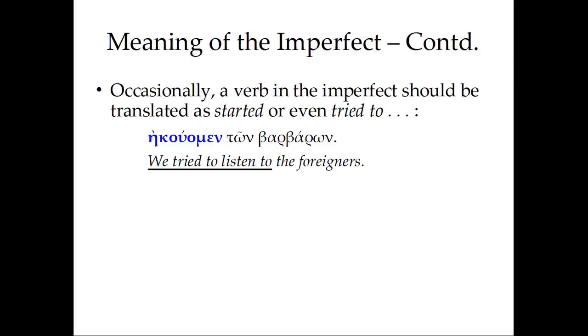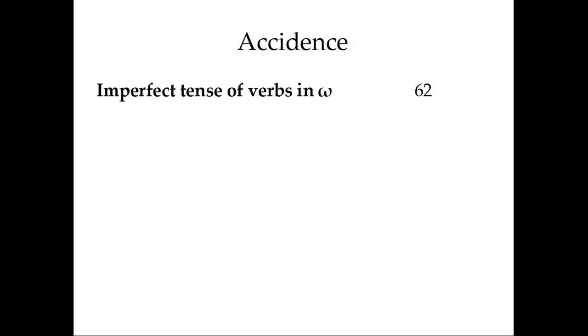So we're going to have to translate the imperfect pretty freely. We're going to have to pay careful attention to the context and be aware of the alternatives available to us as writers in English. For the forms of the imperfect tense, for the endings, you can look at page 62.